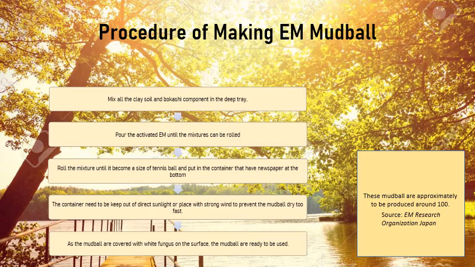For making the EM mud ball, first we need to mix all the clay soil and bokashi component in a deep tray. Then, pour the activated EM until the mixture can be rolled. Next, roll the mixture until it becomes the size of a tennis ball and put it in a container that has newspaper at the bottom. The container needs to be kept out of direct sunlight or strong wind to prevent the mud balls from drying too fast. When the mud balls are covered with white fungus on the surface, they are ready to be used. Fun fact: approximately 100 mud balls can be produced.